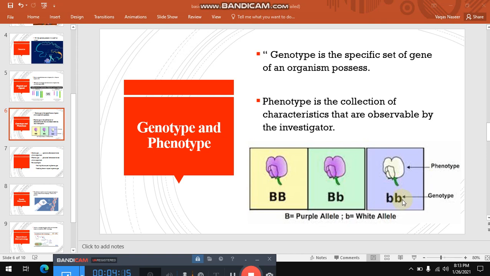In the third picture, two recessive white alleles are present, so they appear as the physical character of a white flower, and this is called the phenotype. The presence of the genes within a cell is called genotype, and the appearance of those particular genes within a living organism is called phenotype.